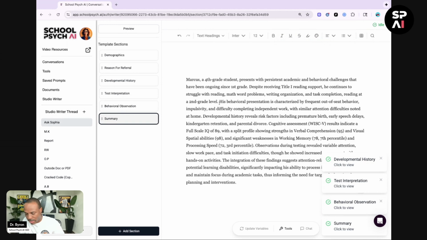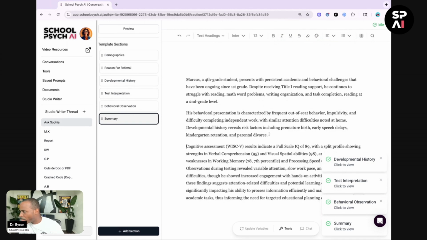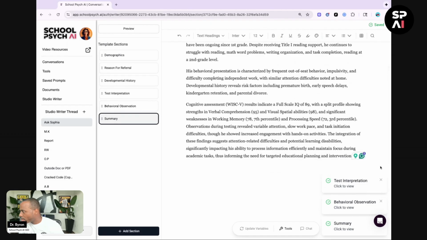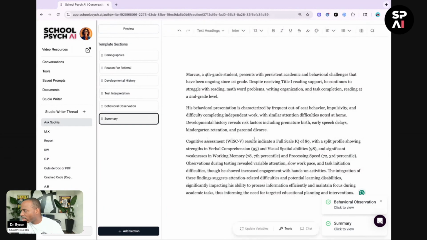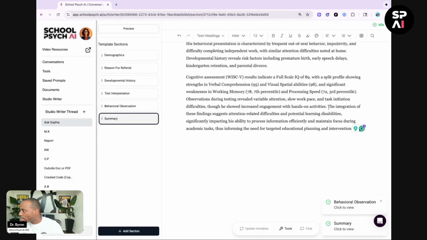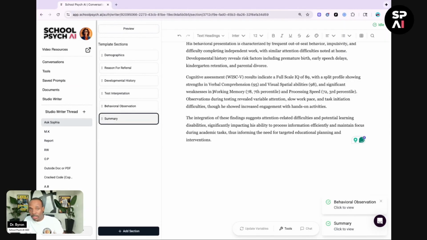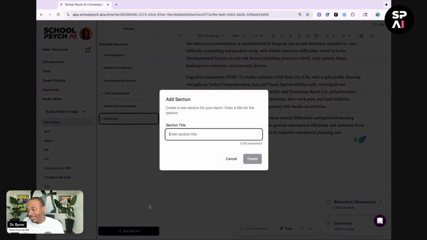Again, you can come in, you can edit, you can break it up a little bit. Beautiful, beautiful stuff. Get these notifications out of the way. Jump back down. I click that. Look at that. Now you have a summary section. Well, what are some of the other things that we might be able to do? Well, the sky's the limit.